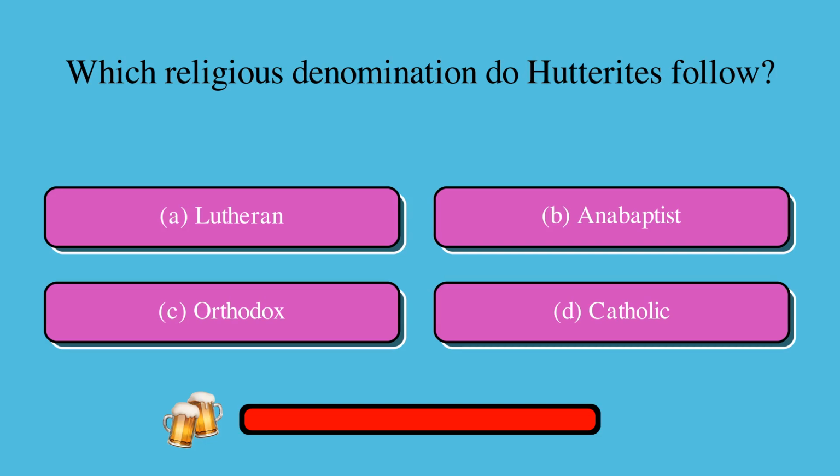Which religious denomination do Hutterites follow? Is it A, Lutheran, B, Anabaptist, C, Orthodox, or D, Catholic? The correct answer is B, Anabaptist.